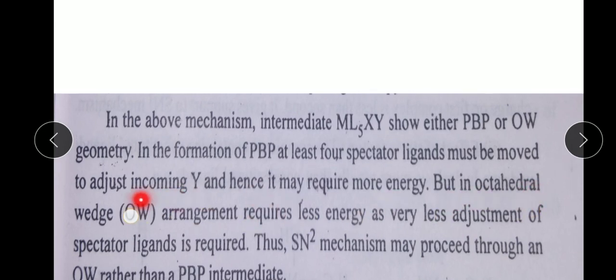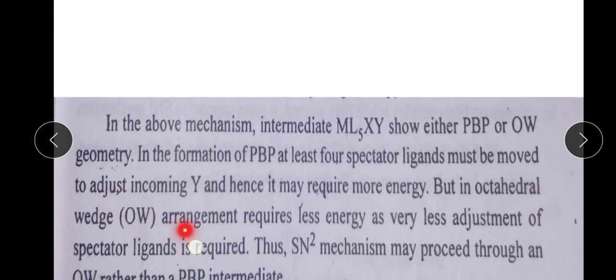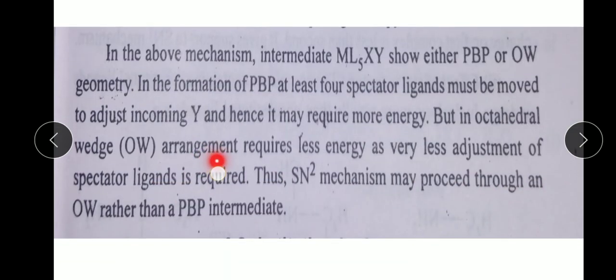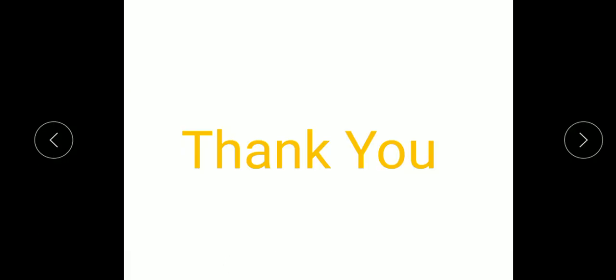But the octahedral wedge, that is OW, arrangement requires less energy as very little adjustment of spectator ligands is required. Thus, the SN2 mechanism may proceed through an OW, octahedral wedge, rather than a PBP, pentagonal bipyramidal, intermediate. Thank you.